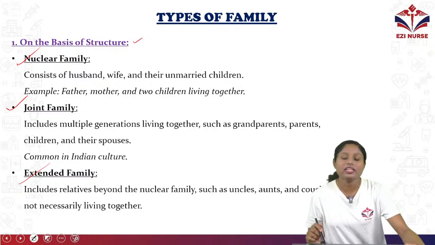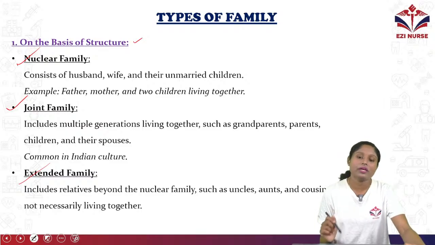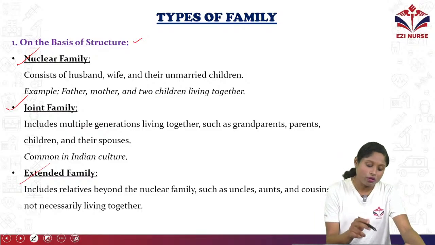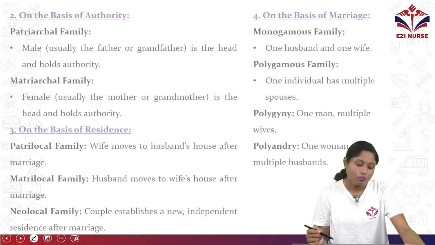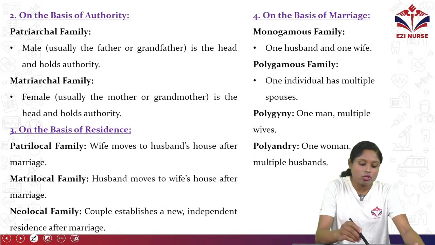So this is based on the structure. It is 3 types: joint family, nuclear family, and extended family. Now we will see on the basis of authority.